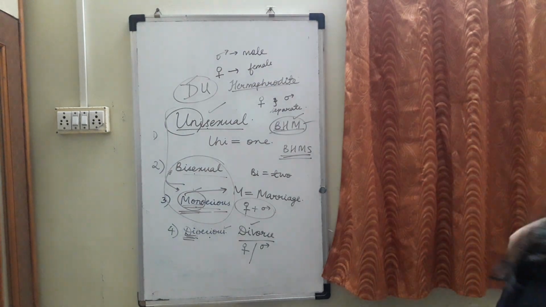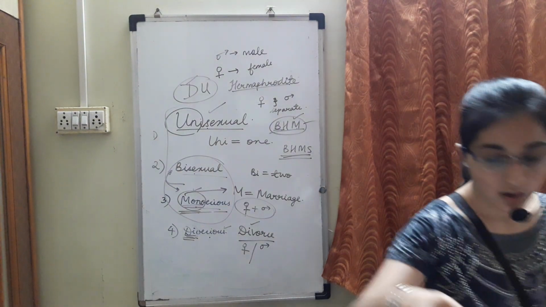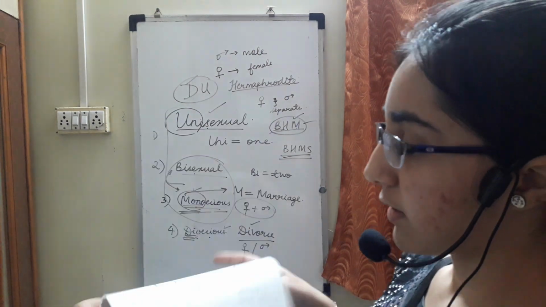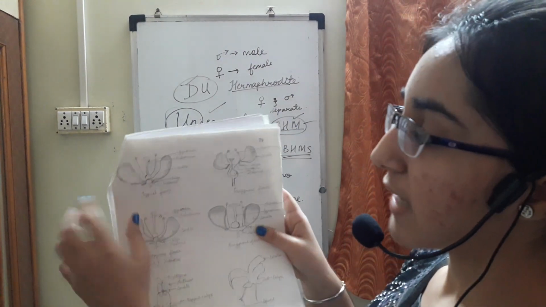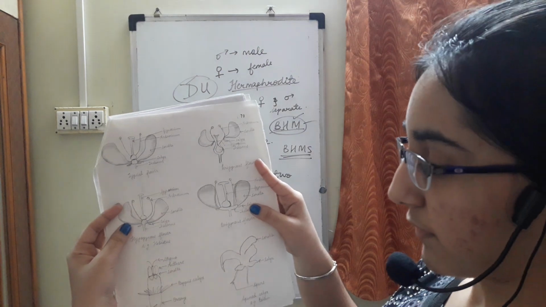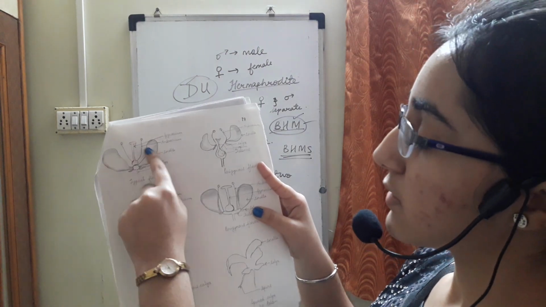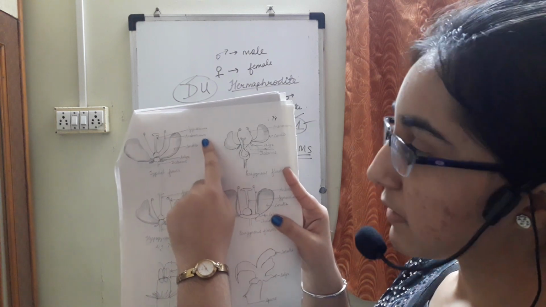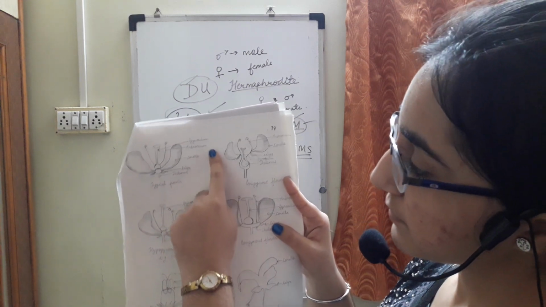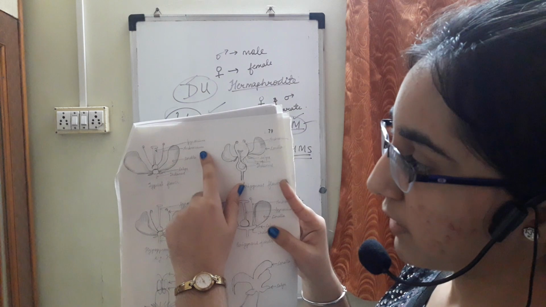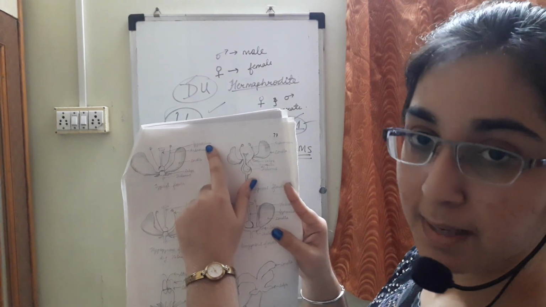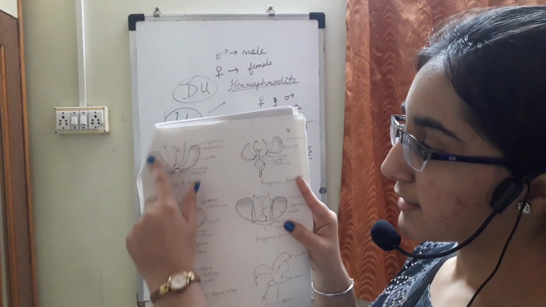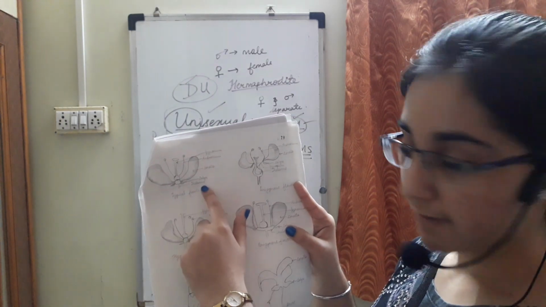Next we will take a flower diagram. Here you can see a typical flower diagram. You can see a hibiscus flower. Speaking about the typical flower, gynoecium is there, and then you have androecium. Gynoecium is the female part and androecium is the male part. So this is a bisexual flower.